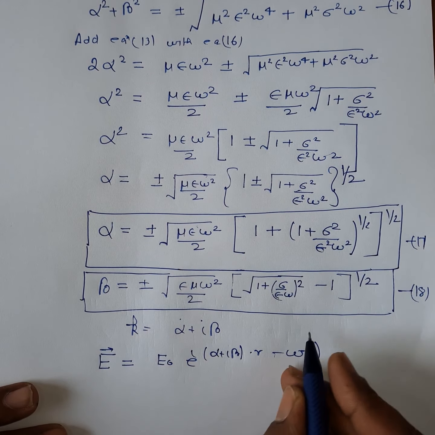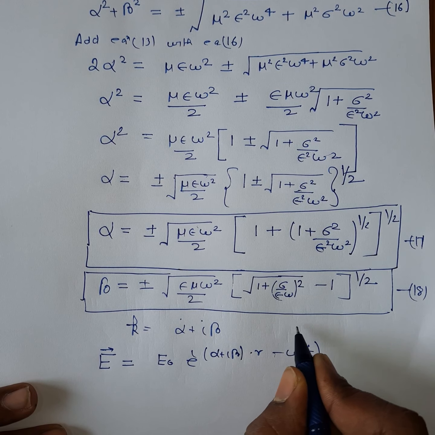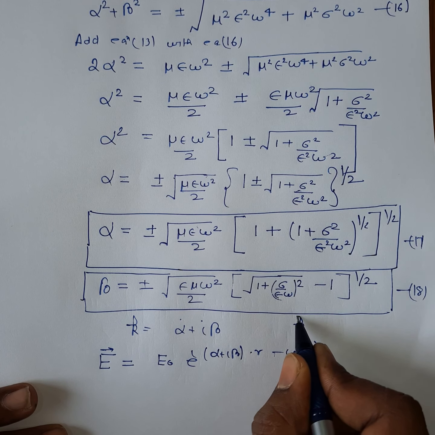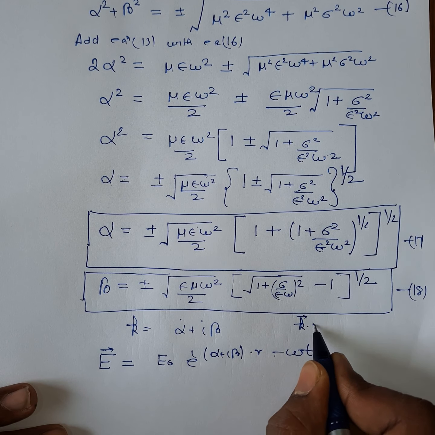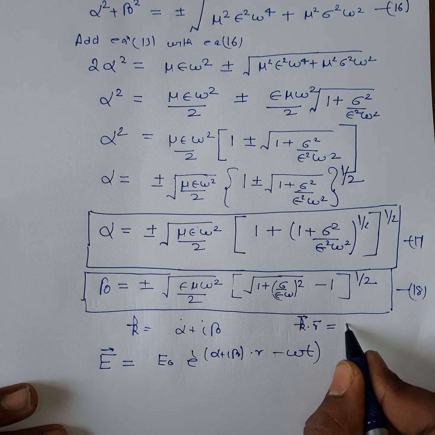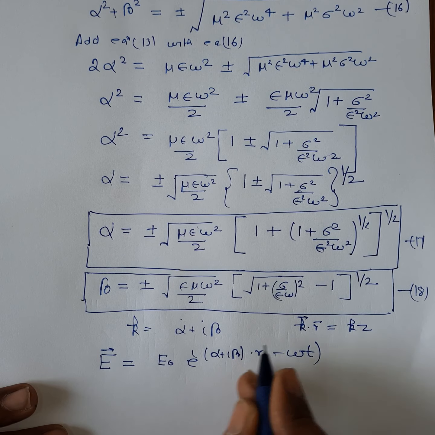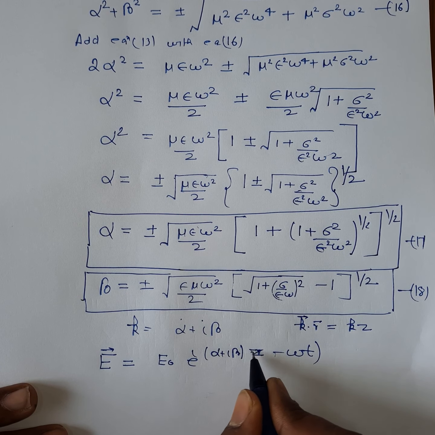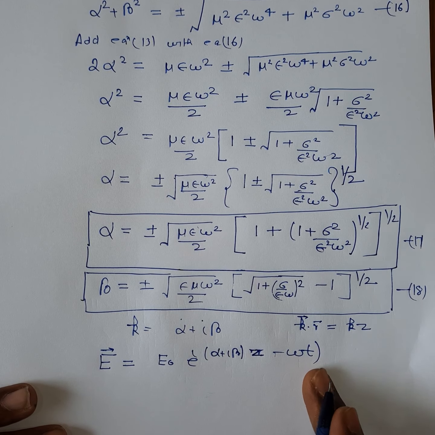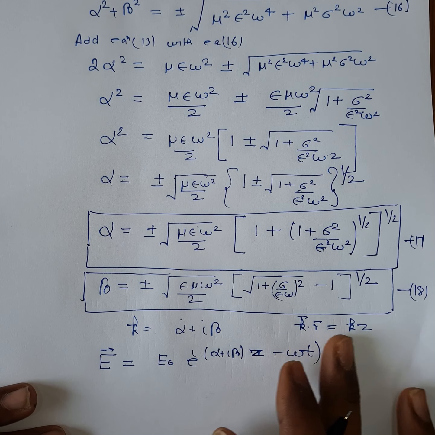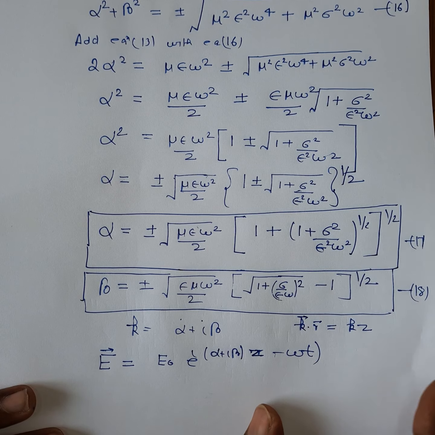So let me correct here. If you assume that the wave is propagating in the z direction, then k dot r will give you kz. What we have assumed is that the wave is propagating in the z direction.